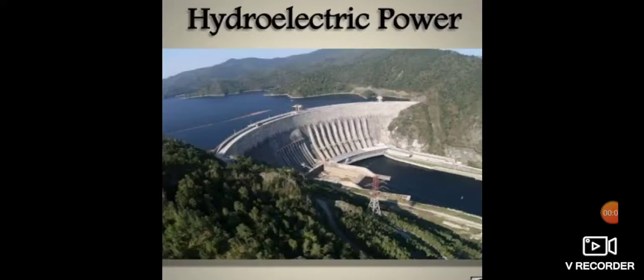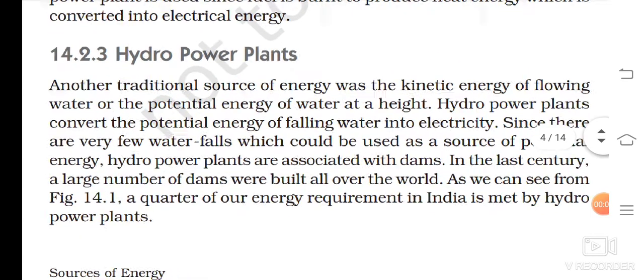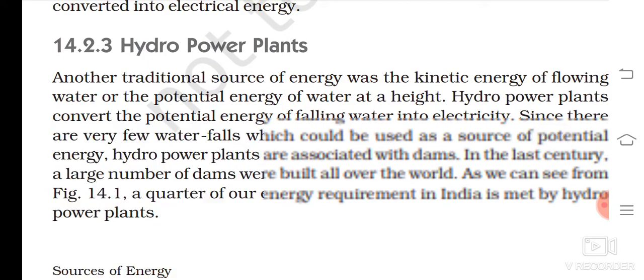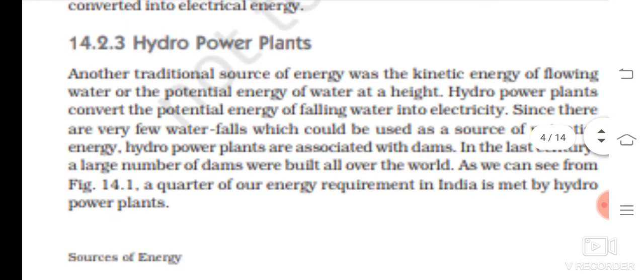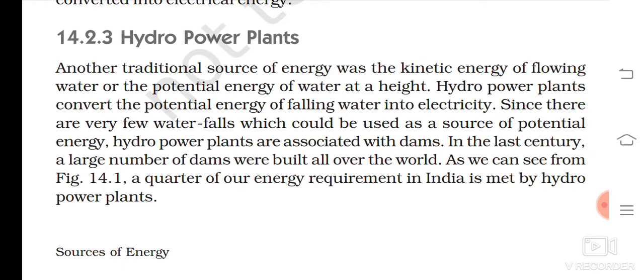The next topic is hydroelectric power, same as hydropower plants. Another traditional source of energy was the kinetic energy of flowing water or the potential energy of water at a height. Hydropower plants convert, underline, potential energy of falling water into electricity. Since there are very few waterfalls which could be used as a source of potential energy, hydropower plants are associated with dams. In the last century, a large number of dams were built all over the world.